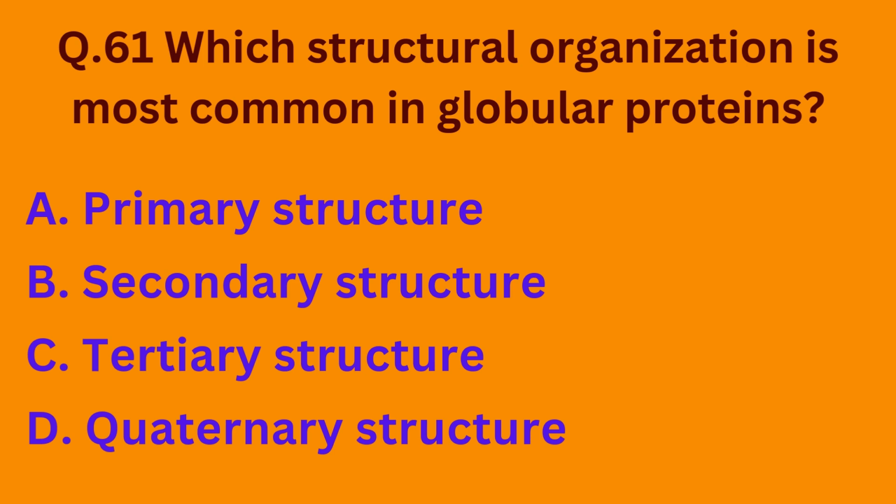Coming to question number 61. Which structural organization is most common in globular proteins? Option A, primary structure. Option B, secondary structure. Option C, tertiary structure. Option D, quaternary structure. So basically, tertiary structure is most common in globular proteins. So the correct option is option C.